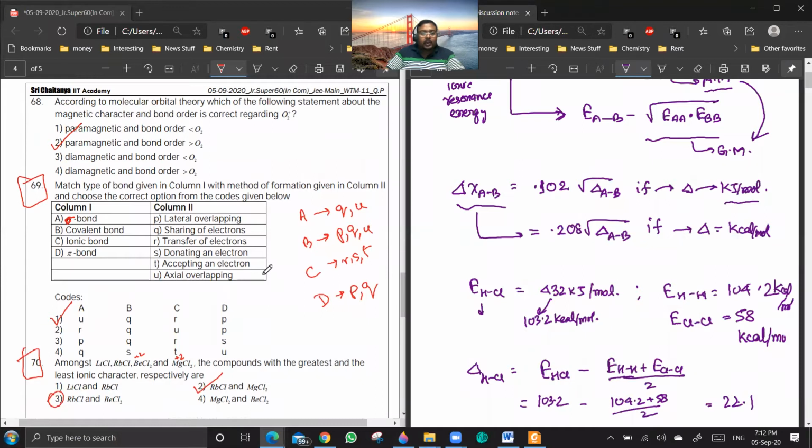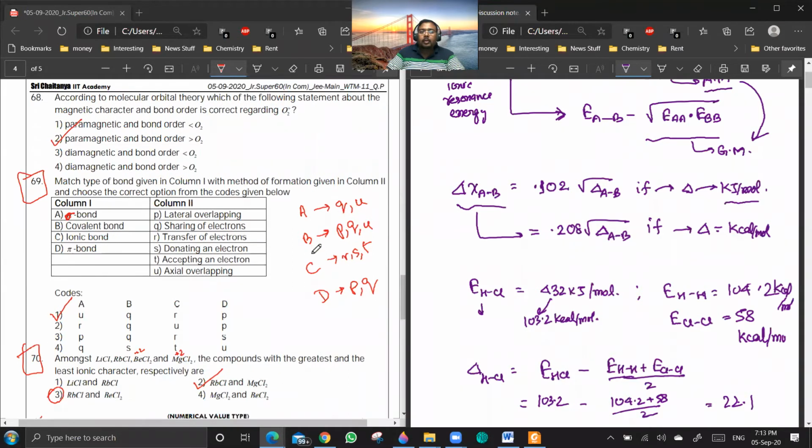68, 69, 70. Sir, 70 should be option 3. So this is going to be a key change. Sir, I have marked the square here. This means it's a key change. Sir, question number 69. Did we discuss 72, 73, 74, 75?